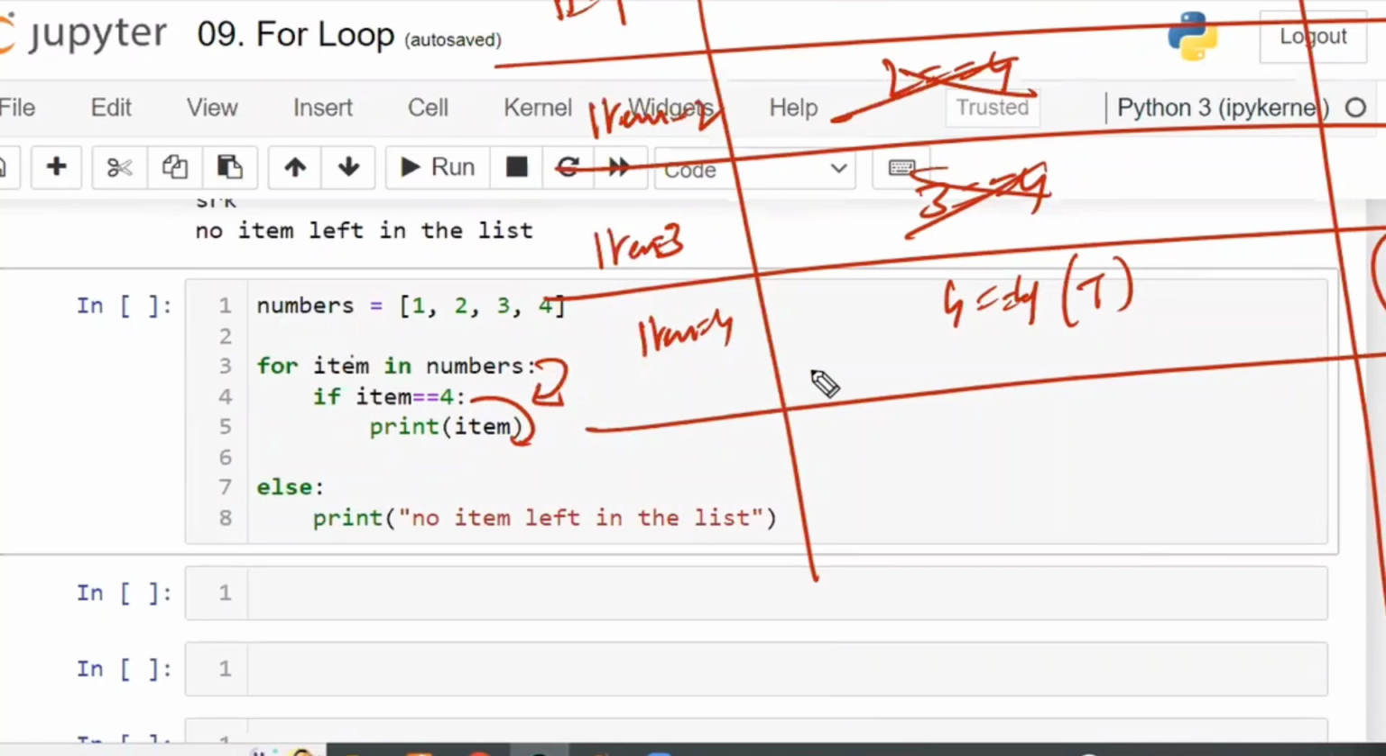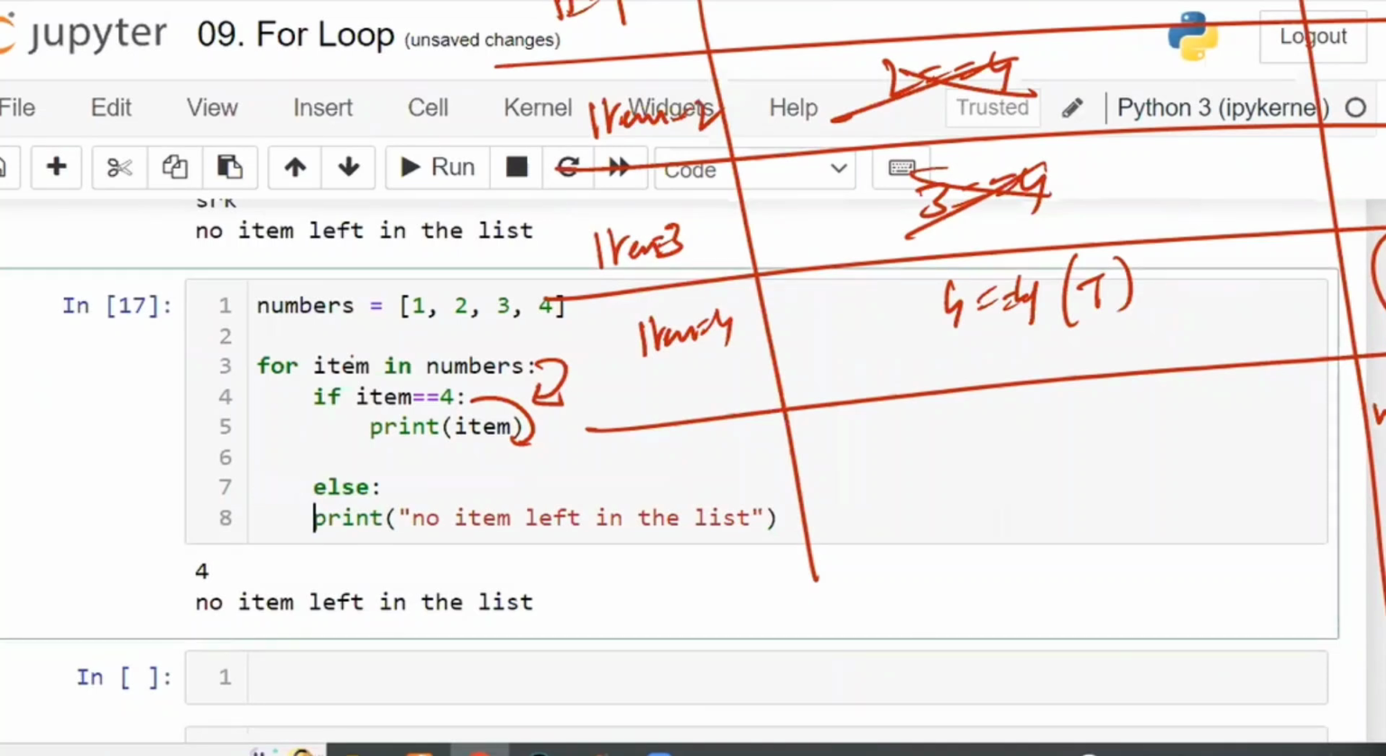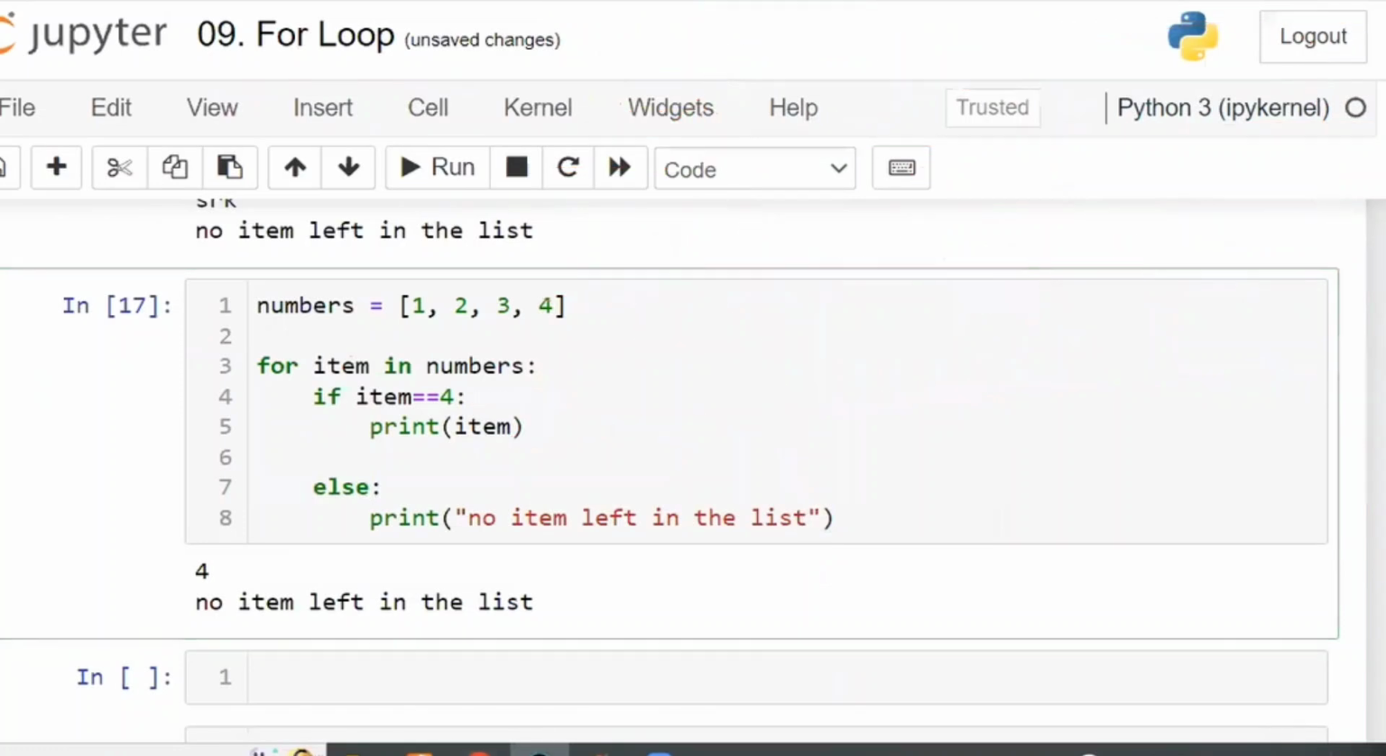Now the entire if block is completed. Out of the if block, the break was not executed. Break is not written, so not executed. Since the break was not executed, and no item is left in the list, I'm going to get the output as 4 and no item left in the list. Both the outputs I'm going to get like this. Is that clear? Now, this one, for this program, what is the output?